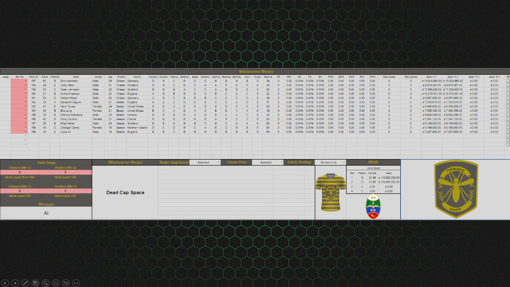So Wimborne is an average age of 21.69. Just means they're a young team. They've got a bright future ahead of them if you want to look at it that way, but it doesn't mean anything.